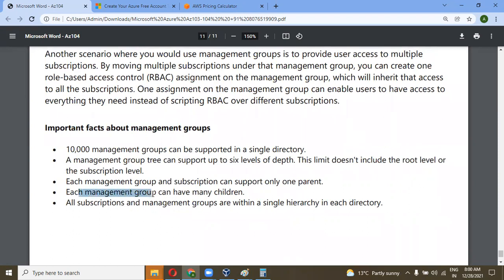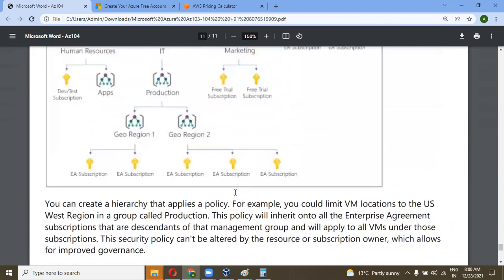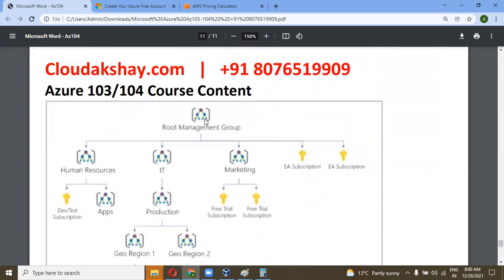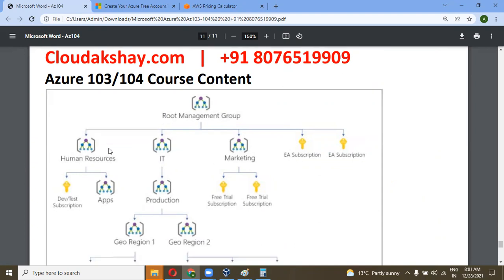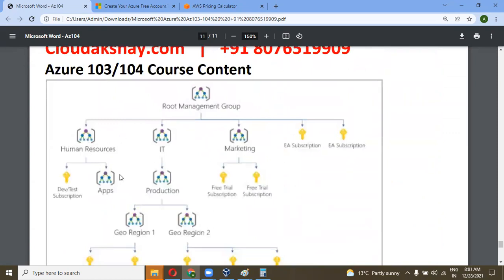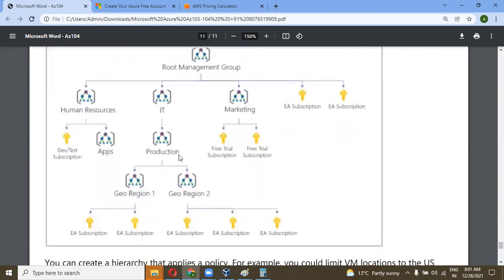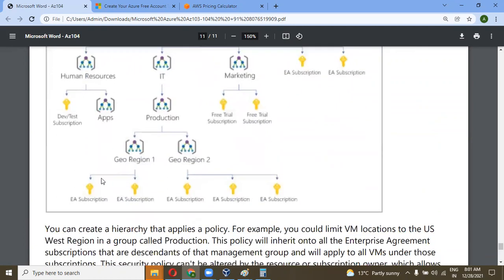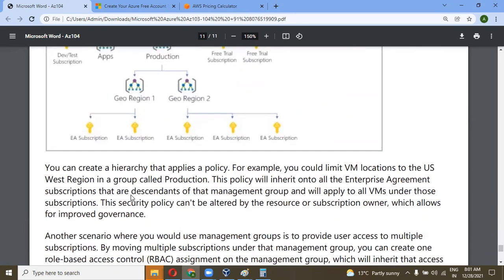And each management group can have many children. The root management group right now has 5 children: HR, IT, marketing, and 2 EA subscriptions. HR has children like dev, test, and apps. IT has one, production. Marketing has two, free trial has two. Production has multiple geolocations, and in geolocation they have multiple subscriptions. Got it?